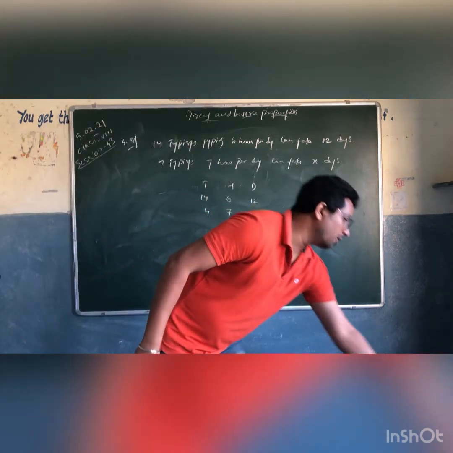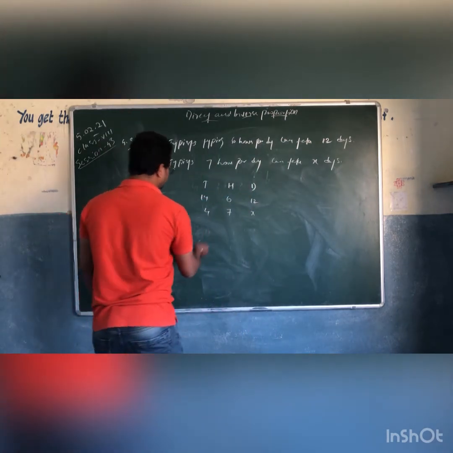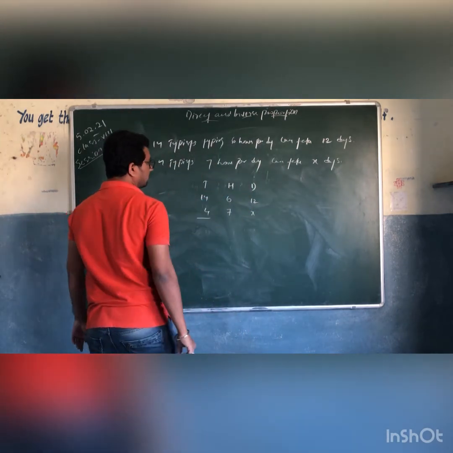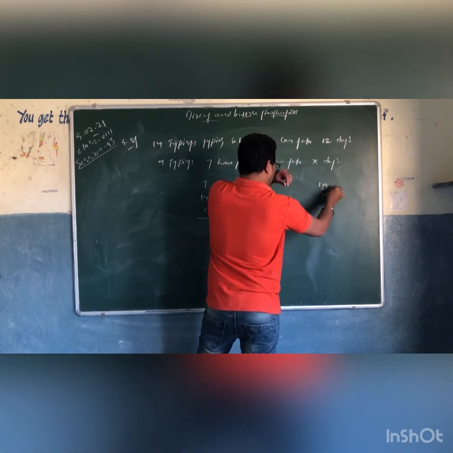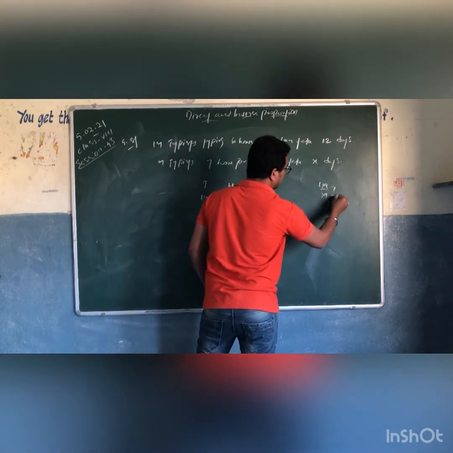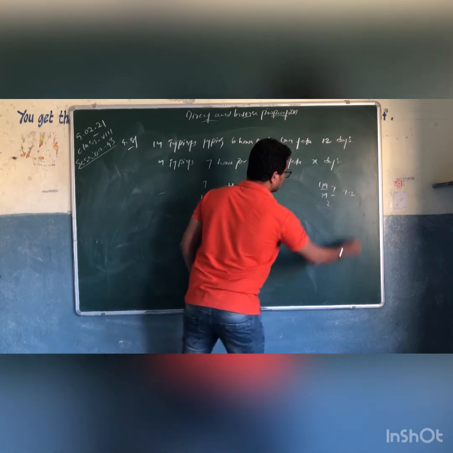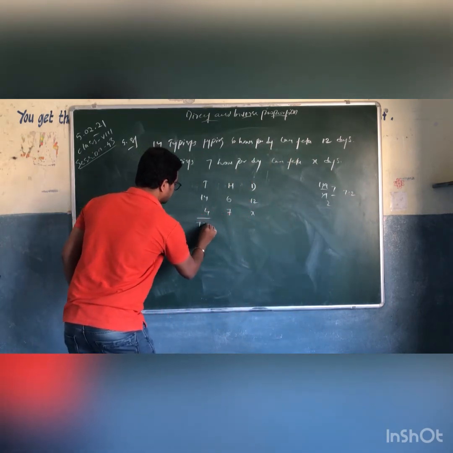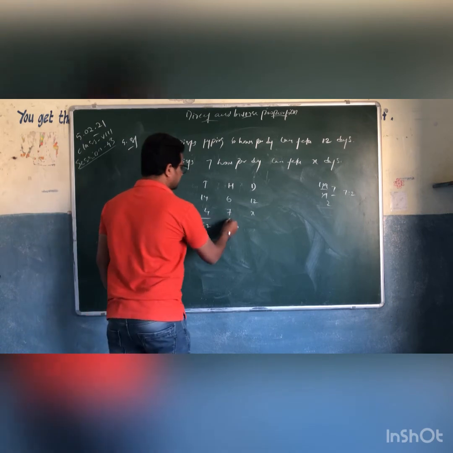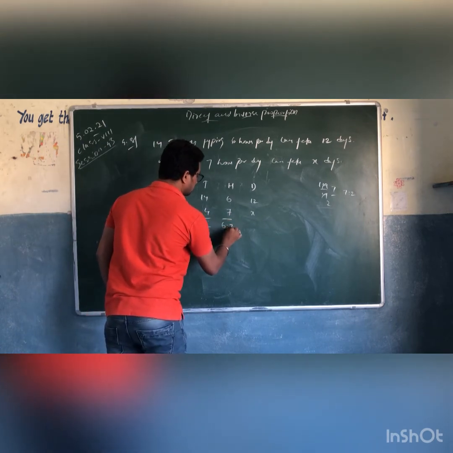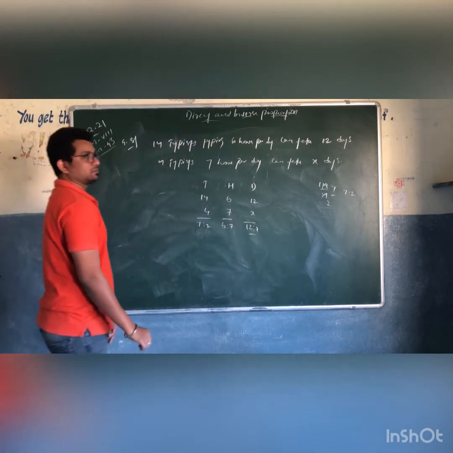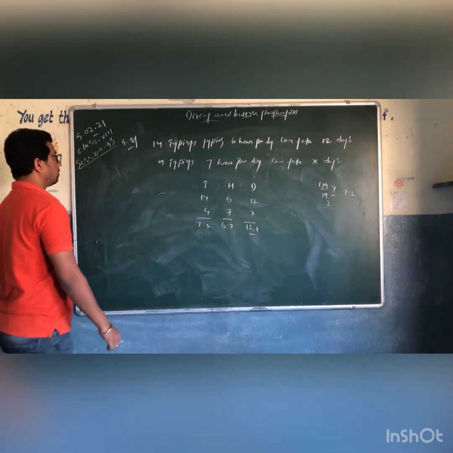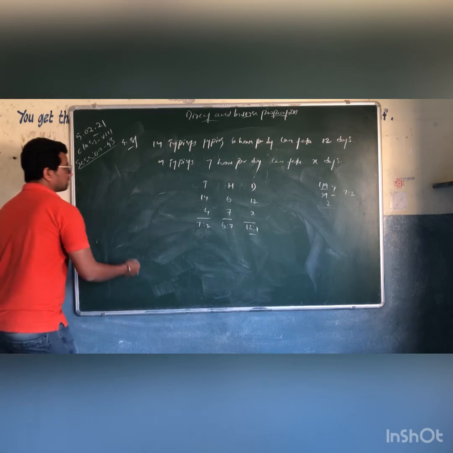So now here, the ratio of 14 and 4 is 14 by 4. 2 2s 4, 2 7s 14. So 7 by 2. 7 by 2 is nothing but 7 is to 2. So this can be written as 7 is to 2 ratio, and this cannot be changed, so 6 is to 7, and this 12 is to x. These are the ratios, right? Now let me write it down.